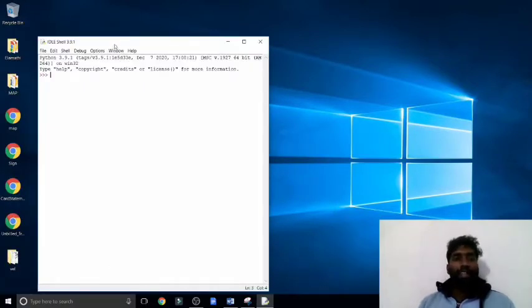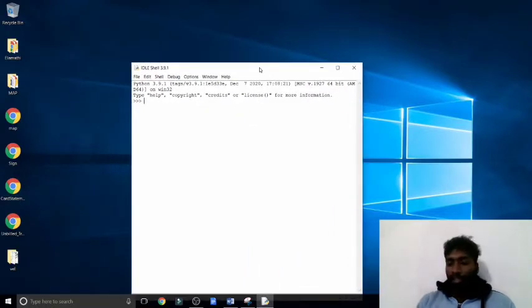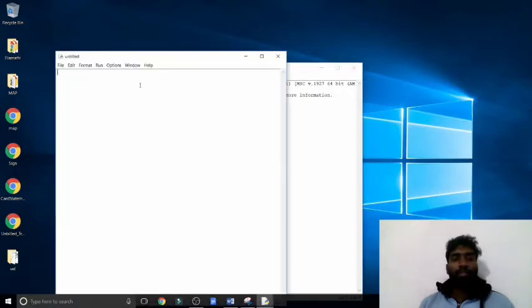We have already seen interactive mode. Interactive mode is nothing but directly giving the program the values we actually need, and the computer will generate the output on the next line itself. And script mode means a new file.